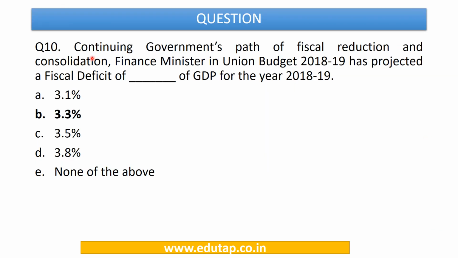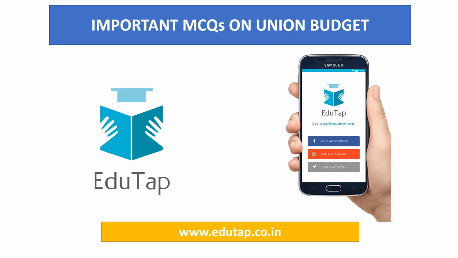So now we can easily answer this question, that the fiscal deficit target for the year 2018-19 has been projected at 3.3% of GDP. So answer to this is going to be option number B. So guys, this is all about our discussion on some of the very important MCQs based on the Union Budget 2018-19, which have very high probability of being asked in the upcoming RBI Grade B examination.